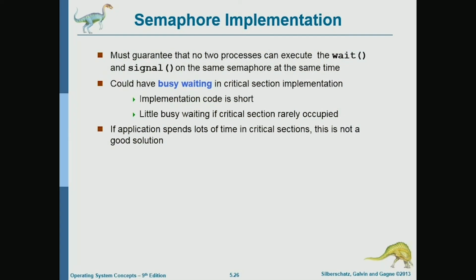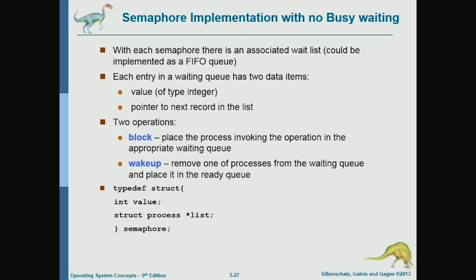Okay, so for the implementation, the semaphore could be implemented using busy waiting, but we will assume that it's not. We will assume that it's implemented using a queue. So each semaphore will have a value and a pointer to the next record in the list, and that's for each entry in the waiting queue.